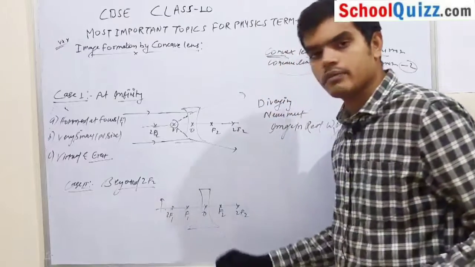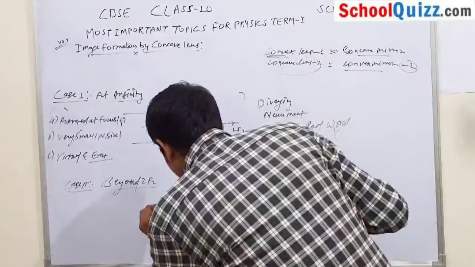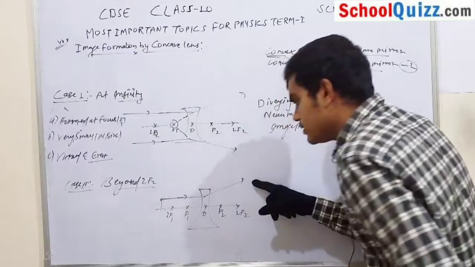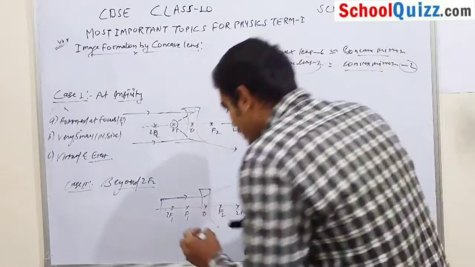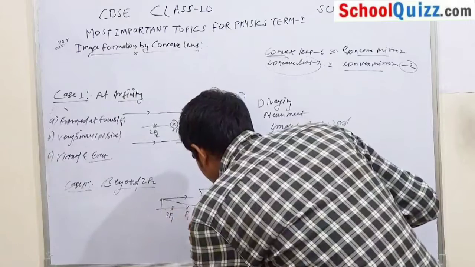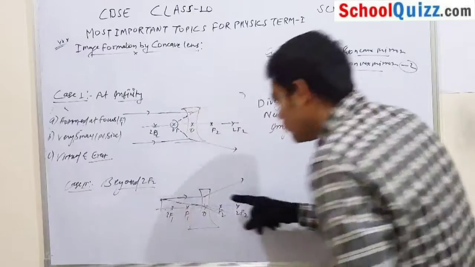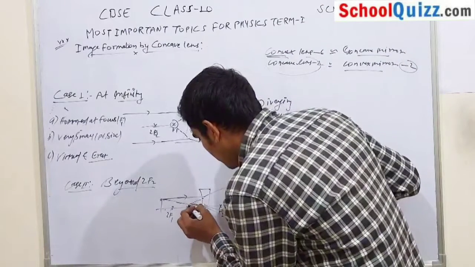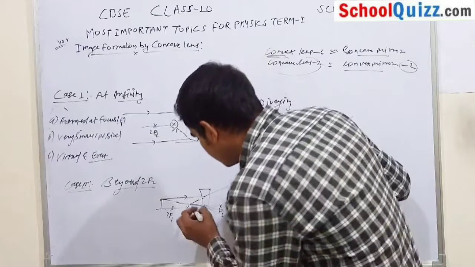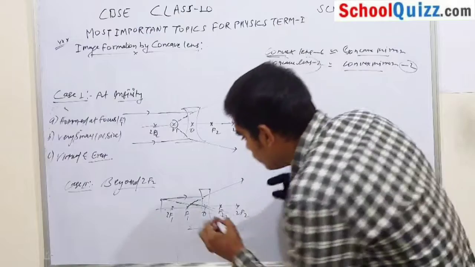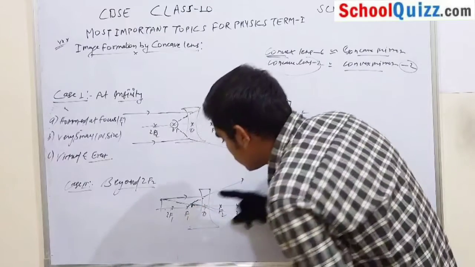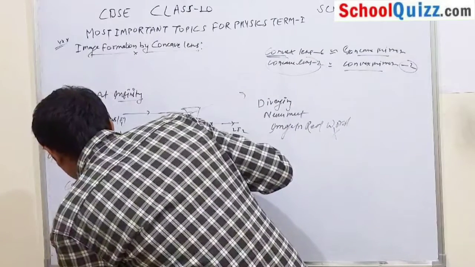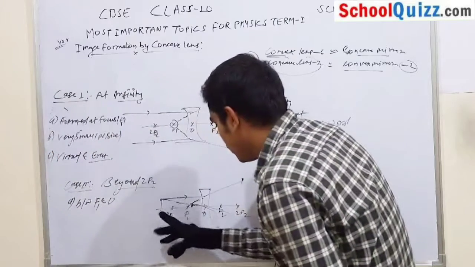Now the same process: make two rays from the object. After refraction they will diverge according to the concave lens, and make another ray which passes through your optical center. These rays appear to meet, so extend these rays to the focus. Now your rays meet at this point, so your image will be produced between F1 and the optical center.